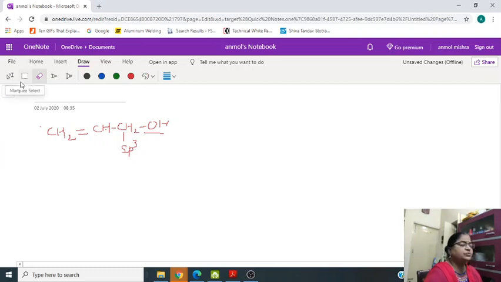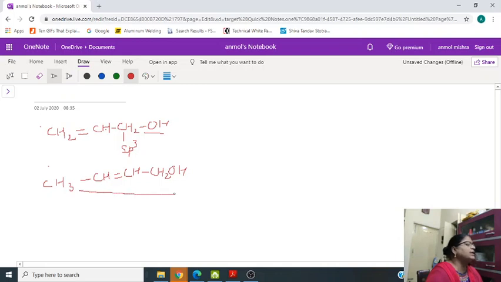So suppose we write down CH3-CH=CH-CH2OH. In general this will also be called allyl alcohol. In IUPAC naming or while writing common naming, both the names will be different, but this is also allyl alcohol.